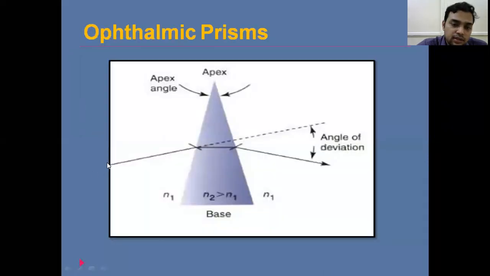Here, these are the light rays coming from the point source. Whatever rays are refracted through the prism deviate towards the base of the prism. If you observe, these rays are deviated towards the base, and the image is formed towards the apex.